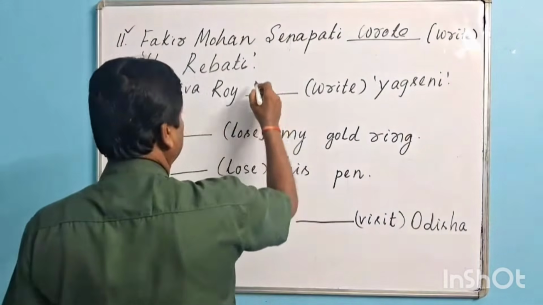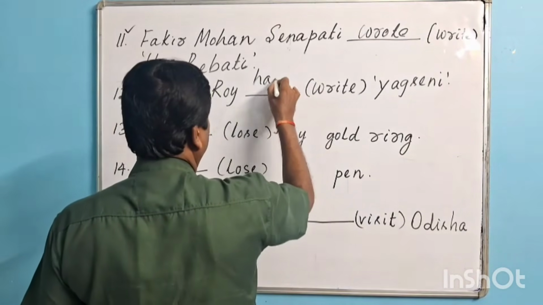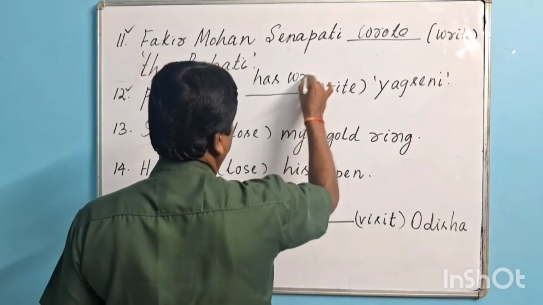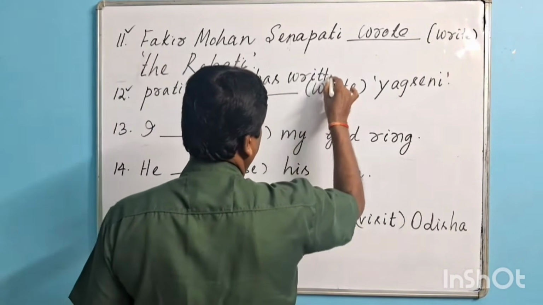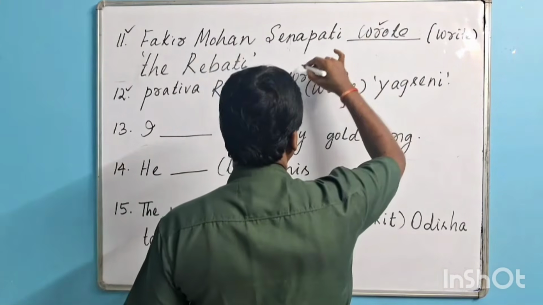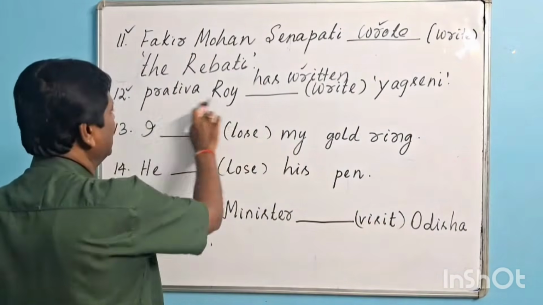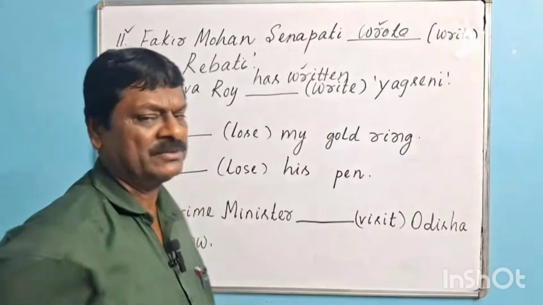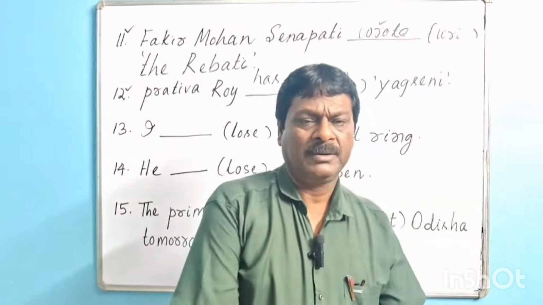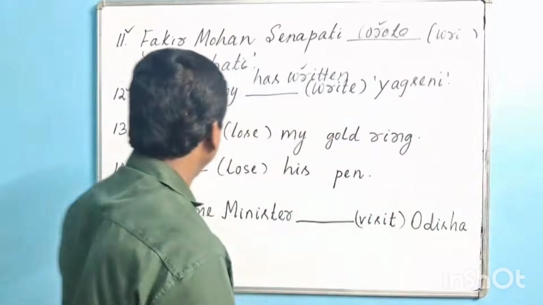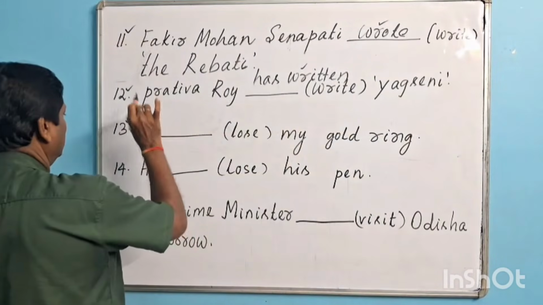Pratibha Ray has written. Here simple past, here present perfect. This person is alive, this person is dead. This is the cause. Then we shall go for question number 13.